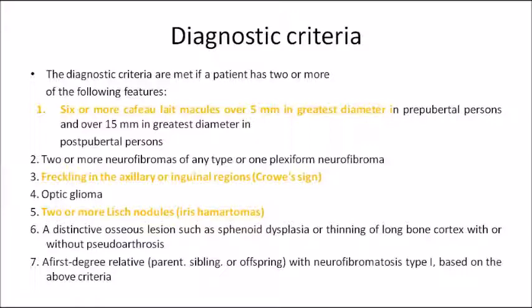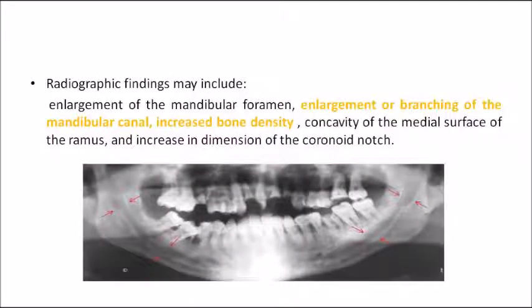Mainly the ones which I have marked in yellow are very, very important: 6 or more café-au-lait spots, freckling as well as Lisch nodules, and 2 or more neurofibromas. In a patient with von Recklinghausen's disease, the most common radiological feature is enlargement and branching of the mandibular canal. See the picture, it's very, very clear. What you can see is increased bone density, and because of that there is enlargement or branching of the mandibular canal, very clear in that OPG.